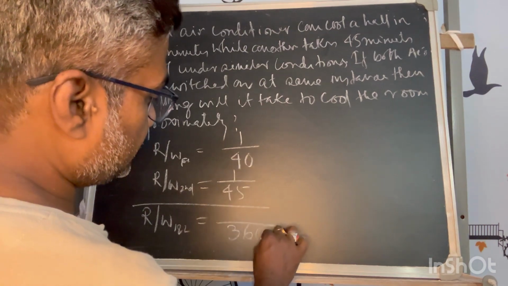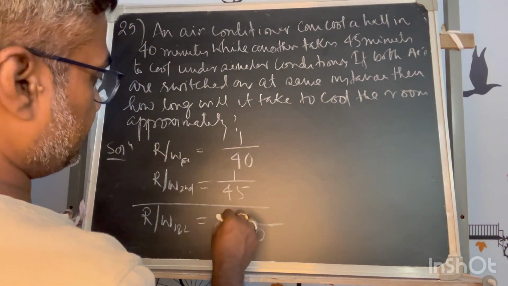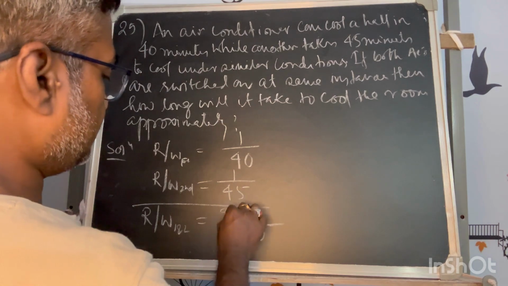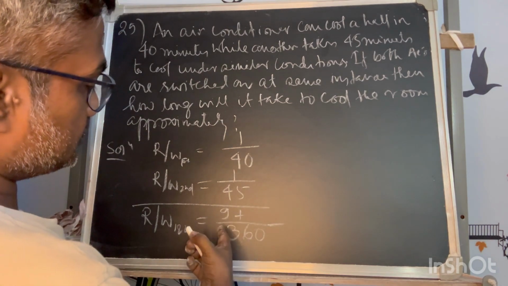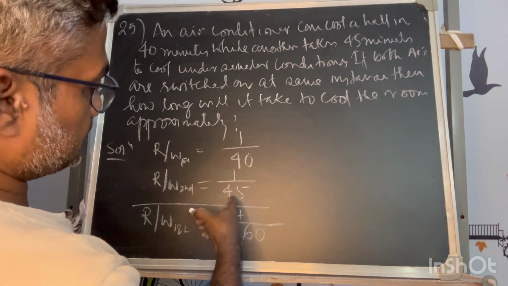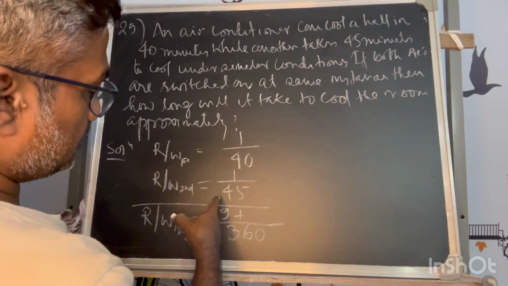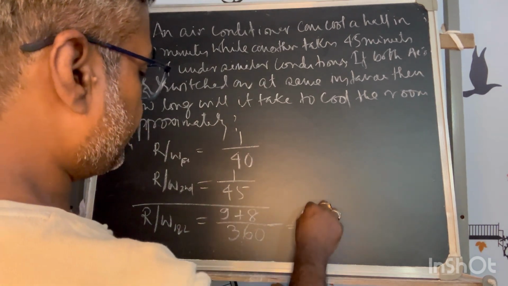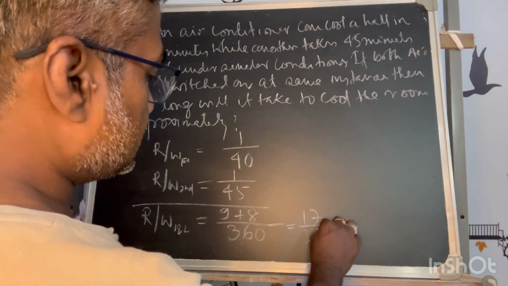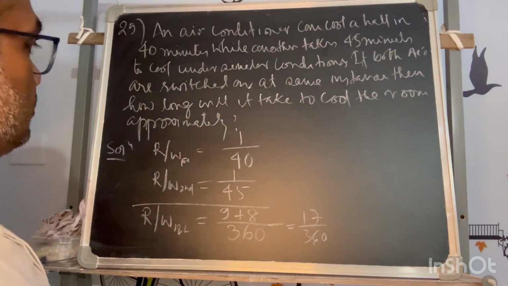So 360 will be the LCM. For 40 here it is 9, and for 45 here I will get 8. So this is 17 upon 360. This is the rate of work when both are working.